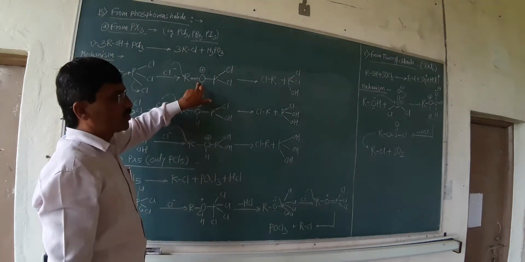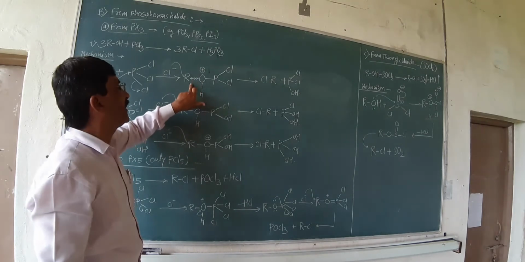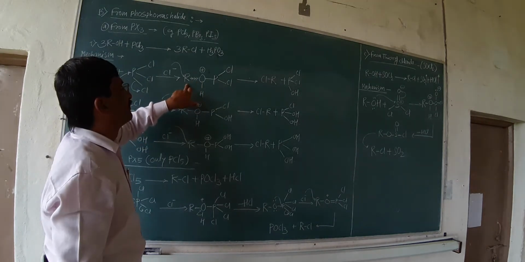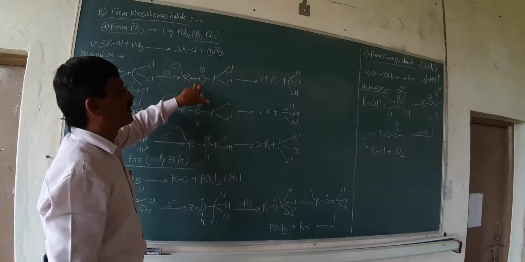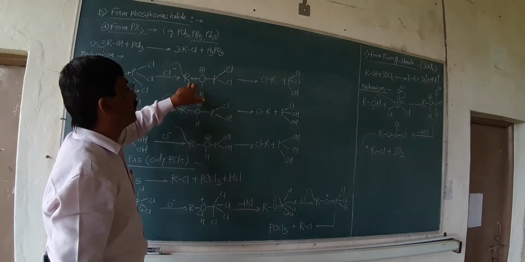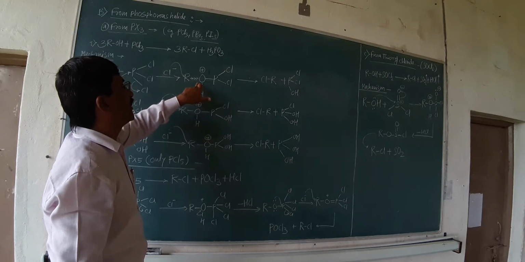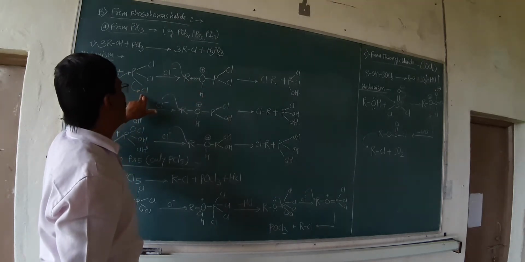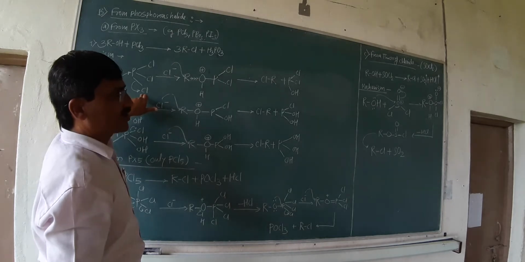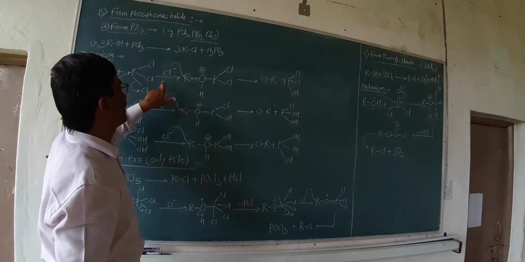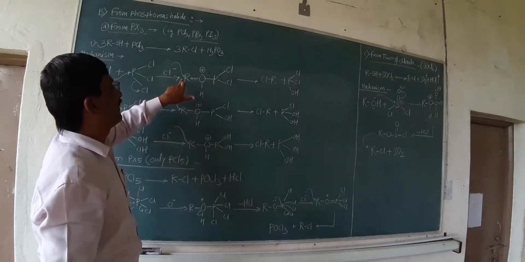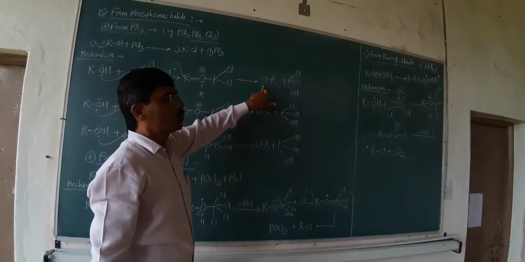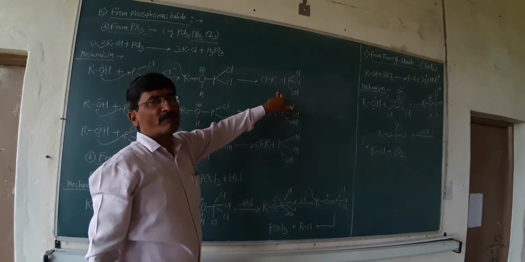As it carries the positive charge, it needs an extra electron, and that extra electron is accepted from the alkyl group, that is the R group. Due to that, the inward pull of electrons comes from the alkyl group. At the same time, the Cl which is already present in the structure gets eliminated. That Cl minus gets added on the alkyl from the back side. And due to that, what happens? Inversion of configuration takes place.